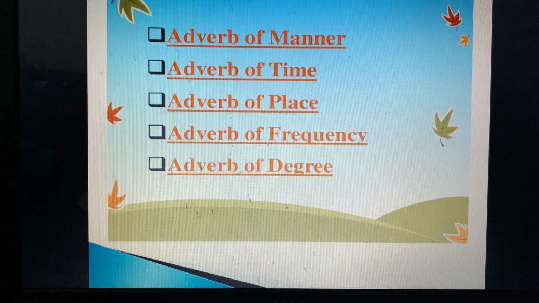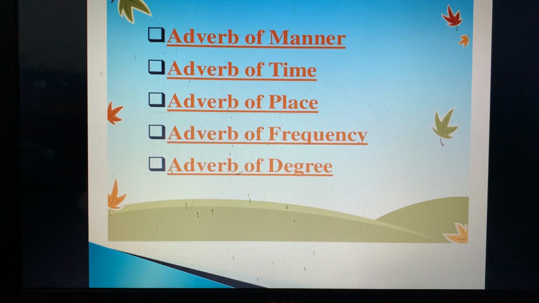Like she dressed up nicely. So nicely is the adverb over here. In what manner did she dress up? Nicely. My mother cooks deliciously. Fine. I write slowly. So slowly is the adverb of manner. He runs fast.